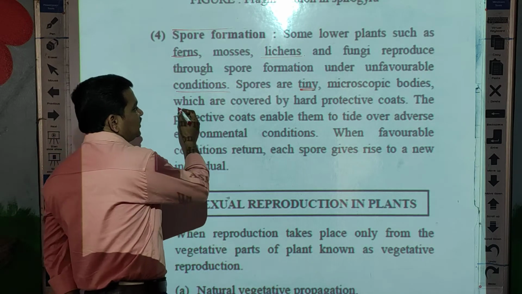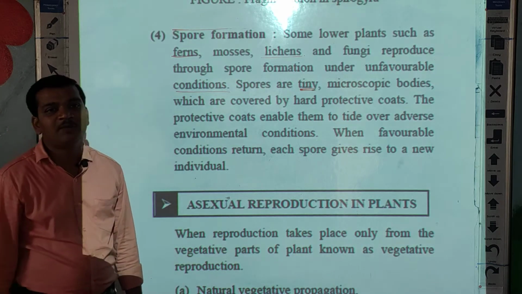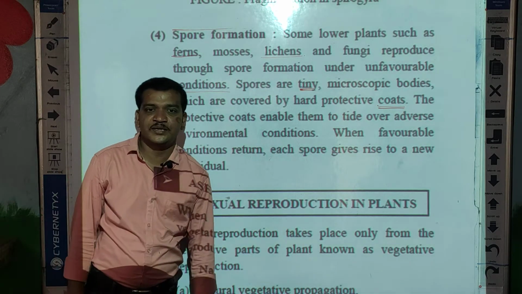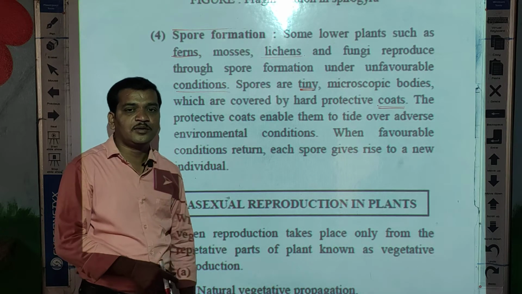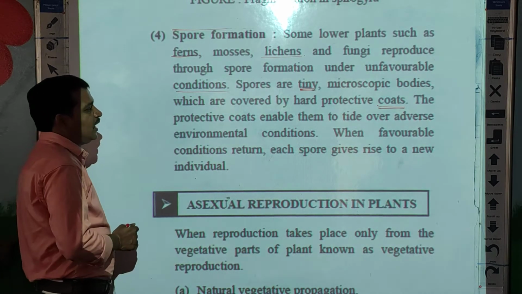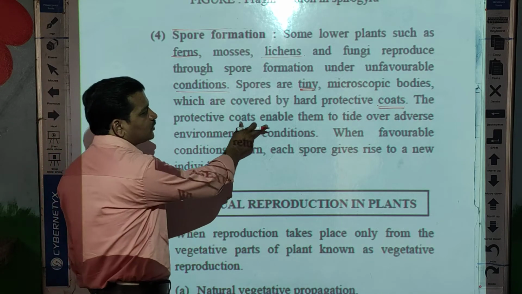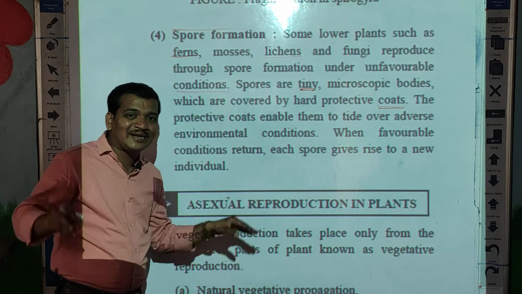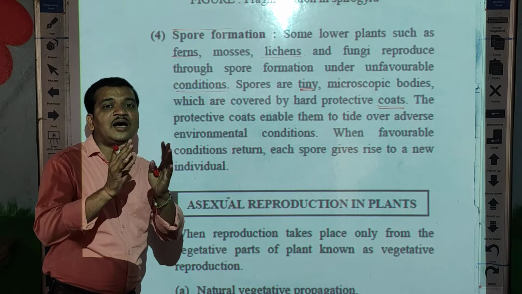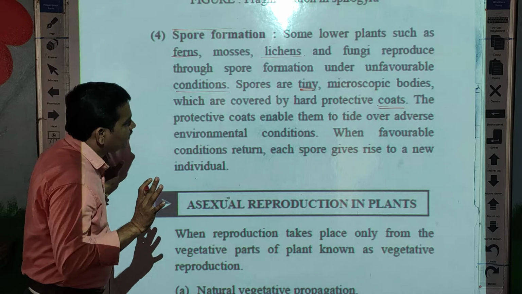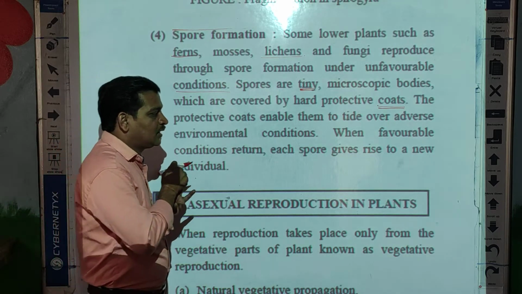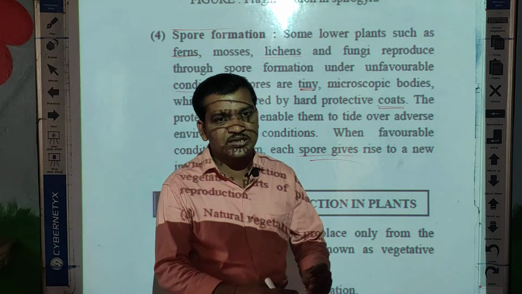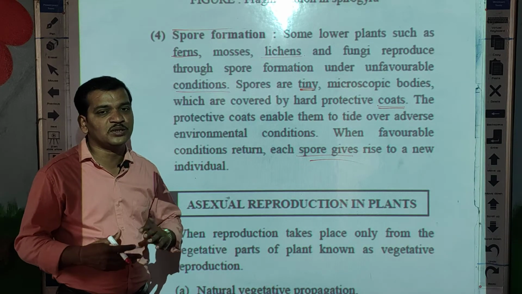These microscopic bodies are covered with a hard protective coating, and this protective coating enables them to tide over adverse environmental conditions. It protects the internal matter of the spore in unfavorable conditions, and when the spore gets favorable conditions, each spore gives rise to a new individual.